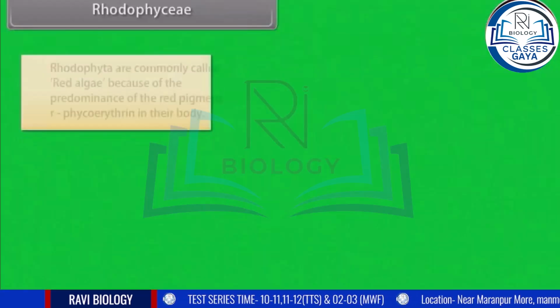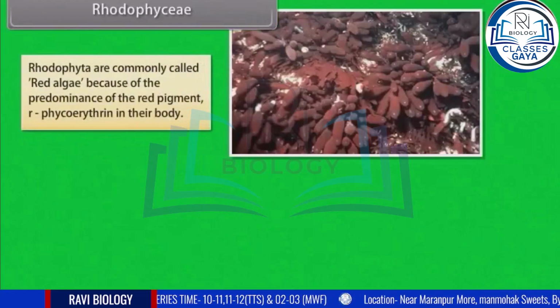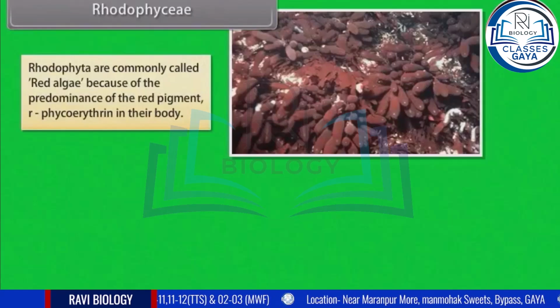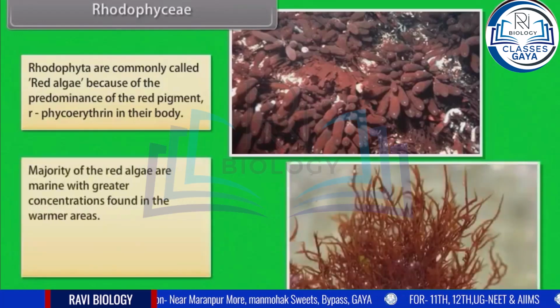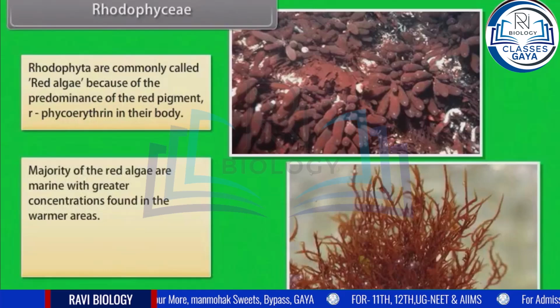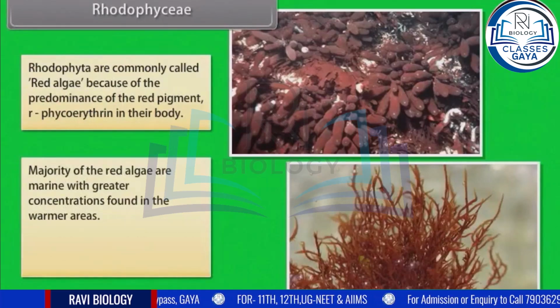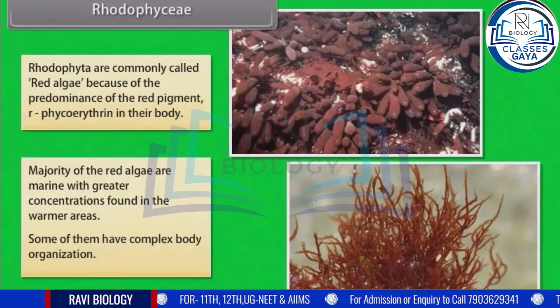Rhodophyceae. Rhodophyta are commonly called red algae because of the predominance of red pigment or phycoerythrin in their body. Majority of red algae are marine with greater concentrations found in the warmer areas. Some of them have complex body organization.